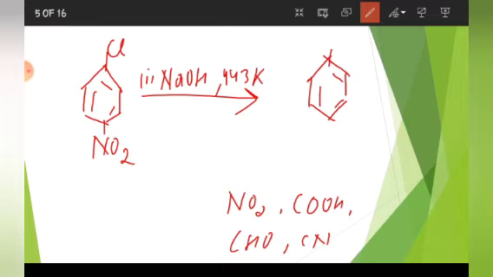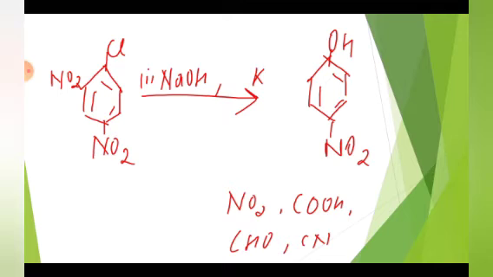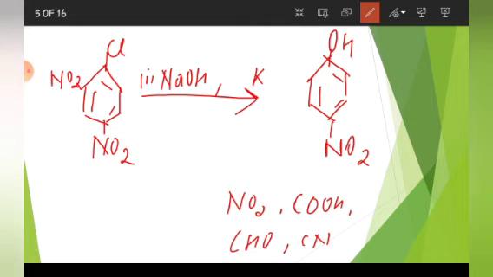Now as we go on increasing the number of NO2, the reaction will be possible at more milder conditions. So if I introduce one NO2 group here also, then this reaction will take place at 368 Kelvin. Here the temperature will change and it will become 368 Kelvin. Second step, you have to do acidification in all cases.